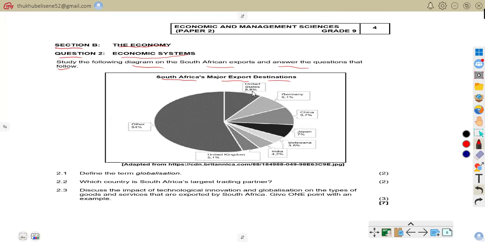We have United States, 8.8%. Germany, 8.1%. China, 9.7%. Japan, 7%. Botswana, 3.8%. India, 4.2%. United Kingdom, 5.1%. And others are 54%.